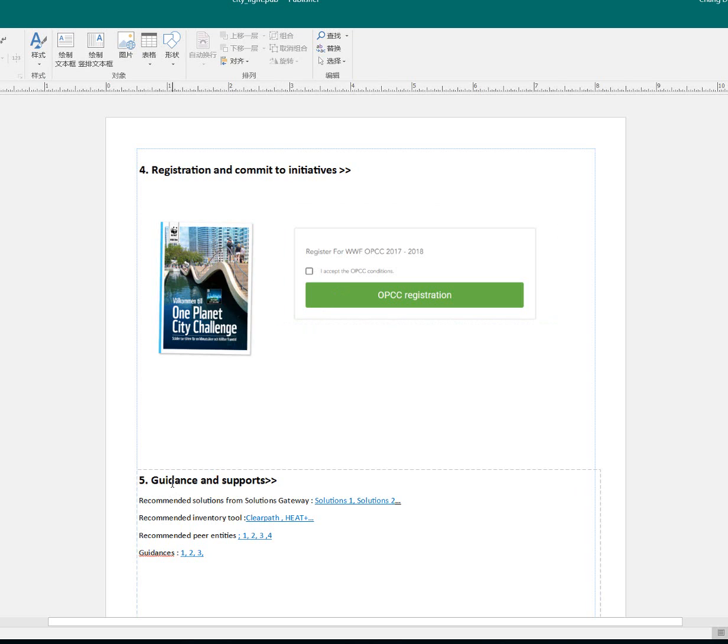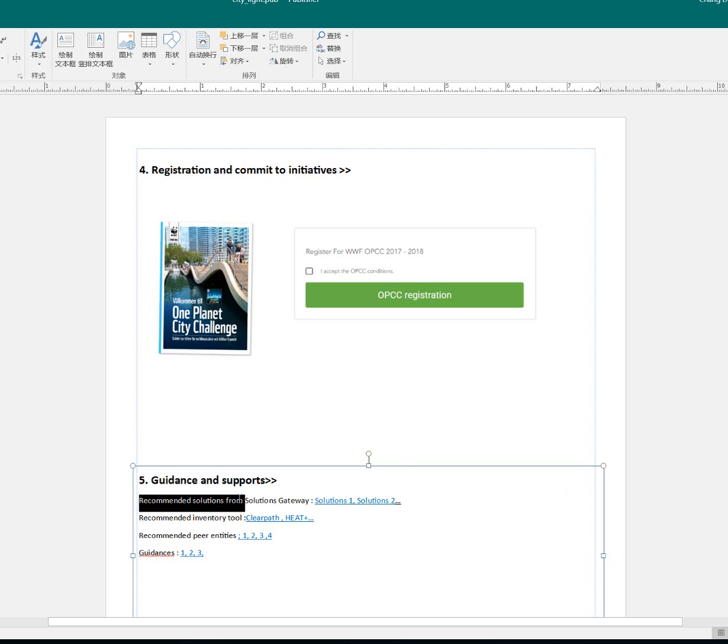And then finally, guidance and supports. Here, four types of connection and guidance support are provided. The first one is recommended solutions from solutions gateways, and there will be solution 1, solution 2, solution 3 according to the type of action of the reporting entity.